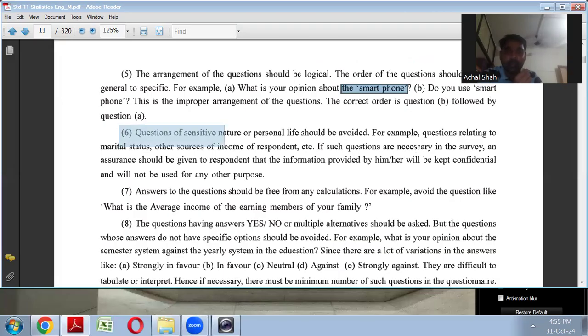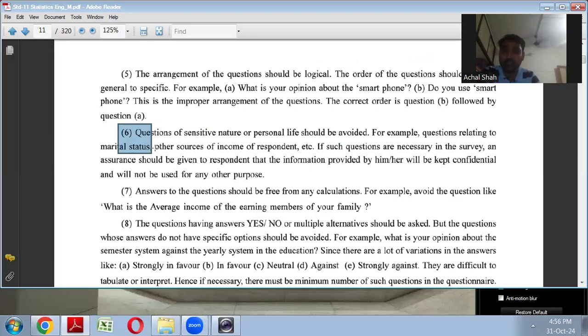Now, next, questions of sensitive nature or personal life should be avoided, right? Like questions about marital status. This is a personal kind of thing. Someone might not be interested to give information about marital status.